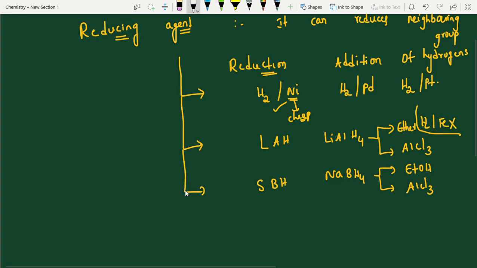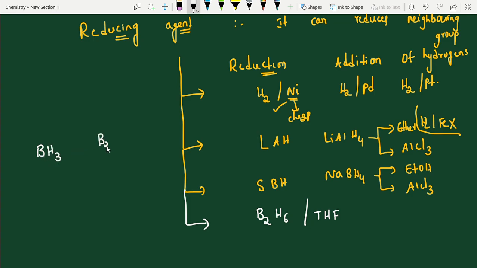Diborane, I am writing here, B2H6. Diborane, generally it is an electron deficient compound. Boranes and diborane, its dimer, both are electron deficient. Even though it is existing here, how is it existing?